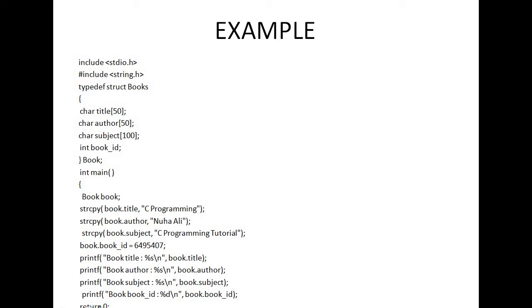Let's return 0. Why am I using return 0? In the case of main, the return type is int. If I write void main, then this return 0 is not necessary. You can run this program at home, and if there is any problem, then please ask me.